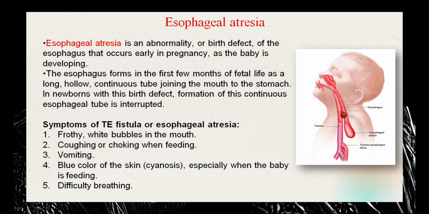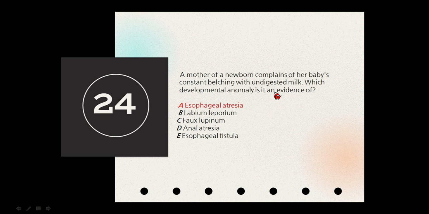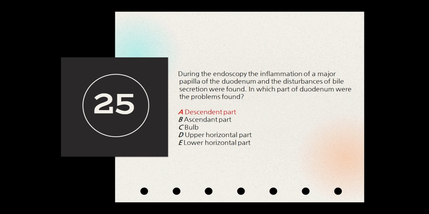So you can't do the same thing at the same time. You can't eat and breathe at the same time. So therefore these classical belching and frothy white bubbles are seen in the baby. This vomiting occurs as a reflex, and also due to the food disrupting the trachea, there would be cyanosis because of hypoxia, and then there's also difficulty breathing as asphyxia. So this is the classical esophageal atresia or developmental anomaly, and the classical symptom is constant belching with undigested milk. So let's go to the next one.